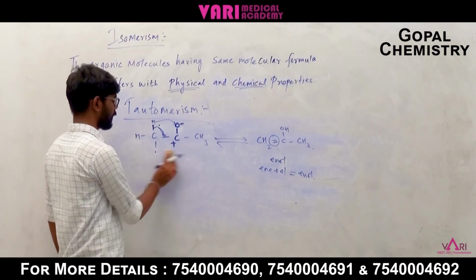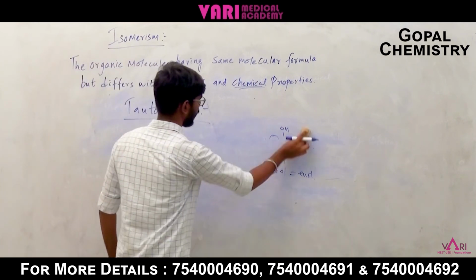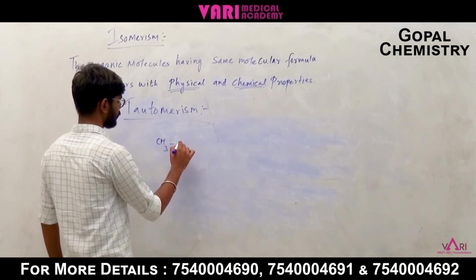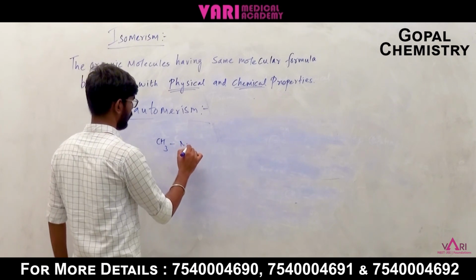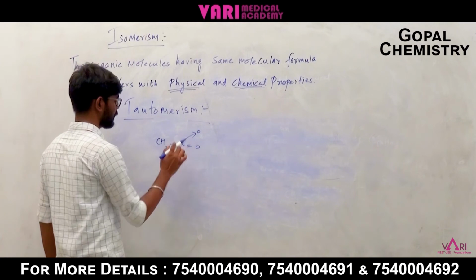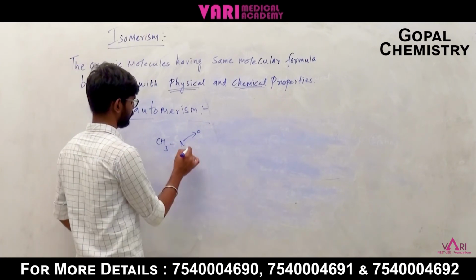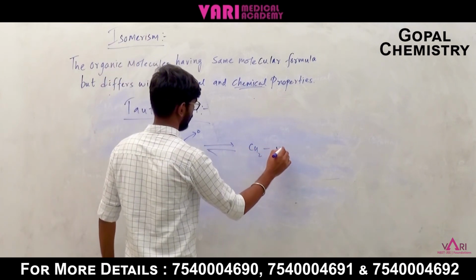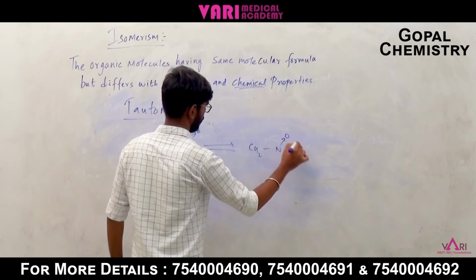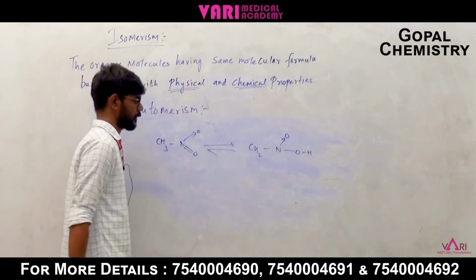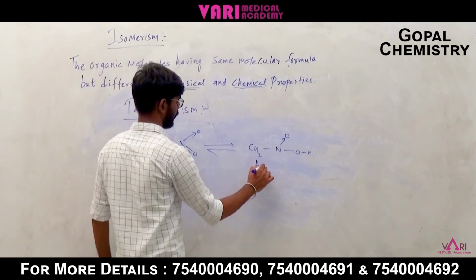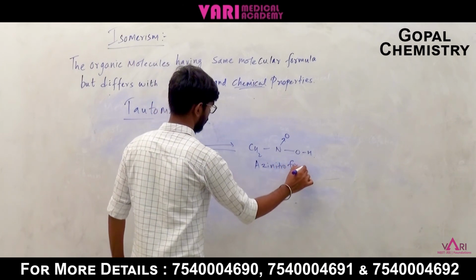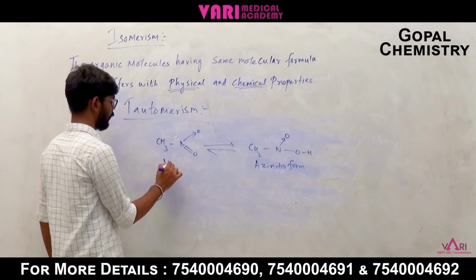So in another example, the nitro and acinitro forms, both nitro and acinitro are tautomers. CH3 N double bond O and O minus. Okay, this is the nitro group. CH2 N, so this one is acinitro. This is acinitro form. This is nitro.